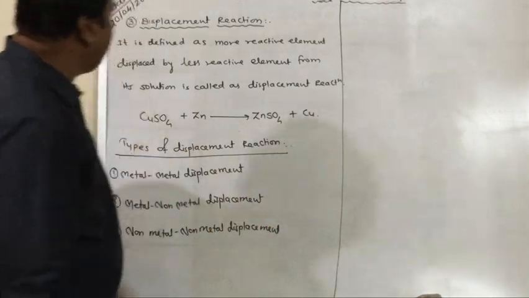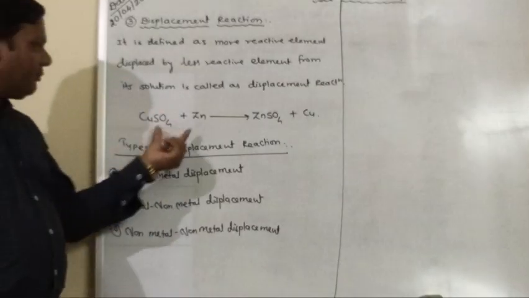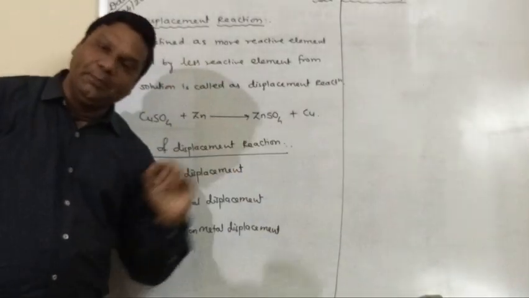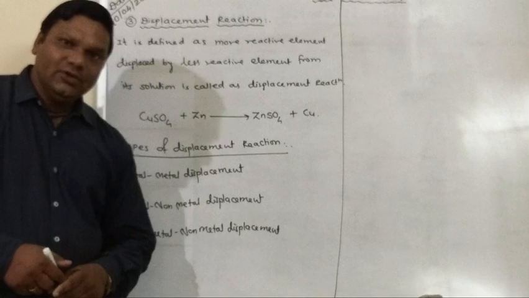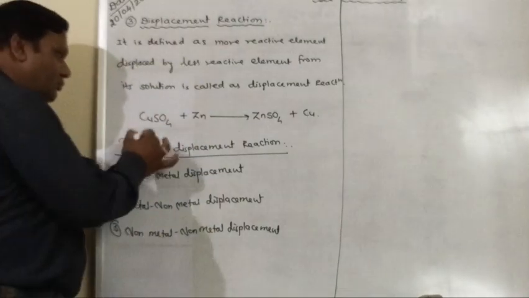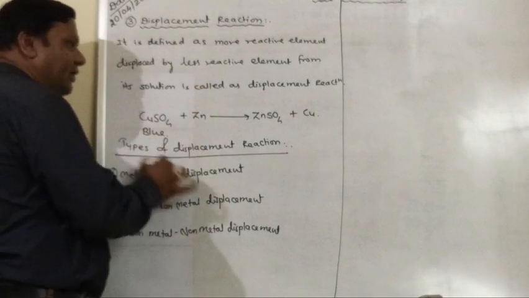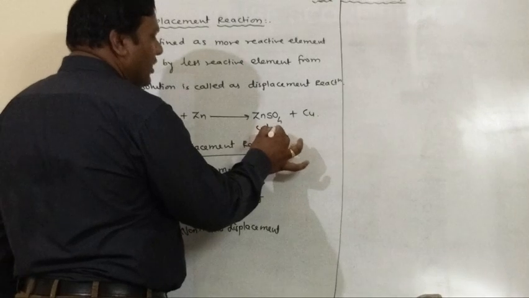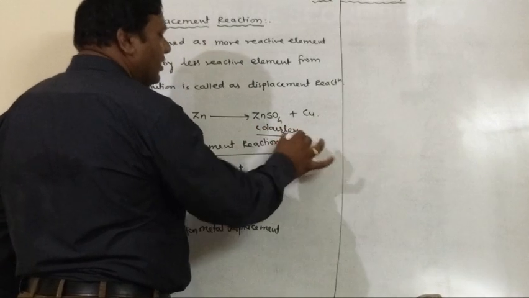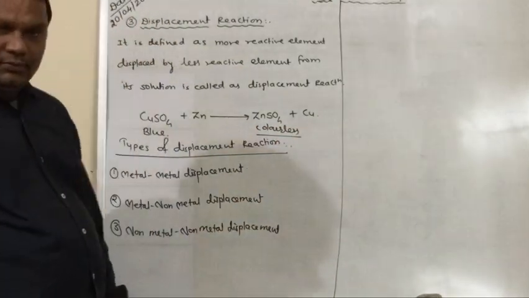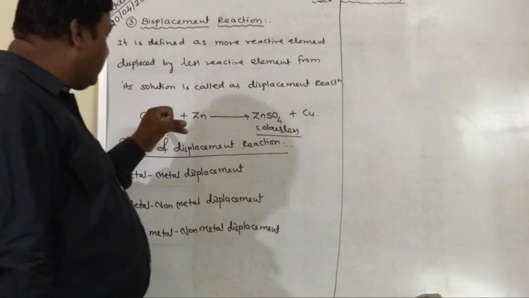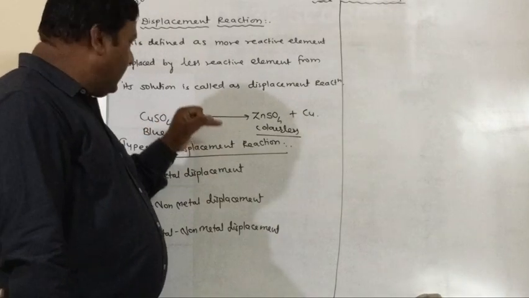Just for example, take copper sulfate solution. If we place a zinc strip or zinc granules in the copper sulfate solution, this blue copper sulfate converts into colorless. It will take some time, but the copper sulfate solution reacts with zinc.